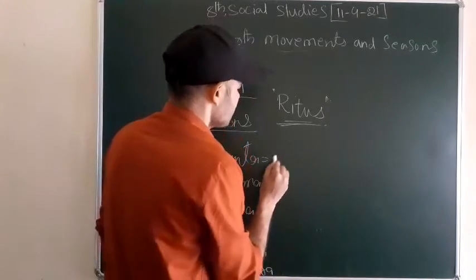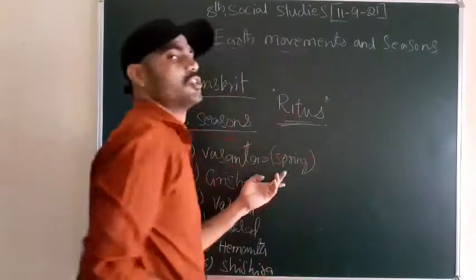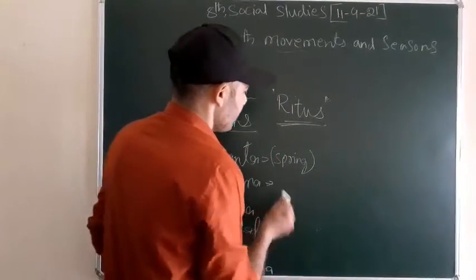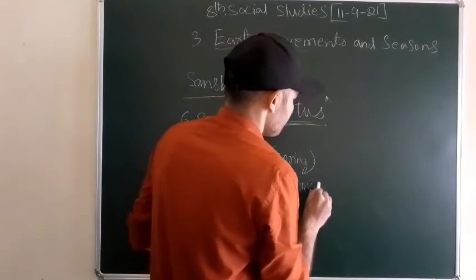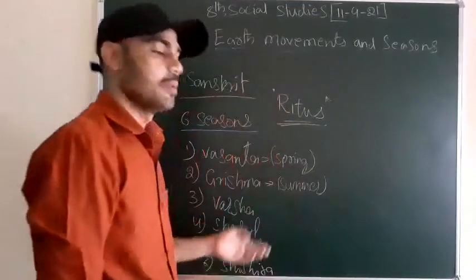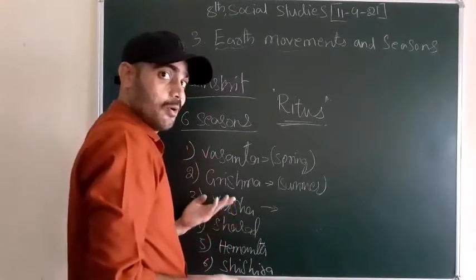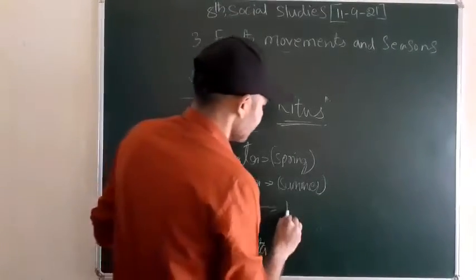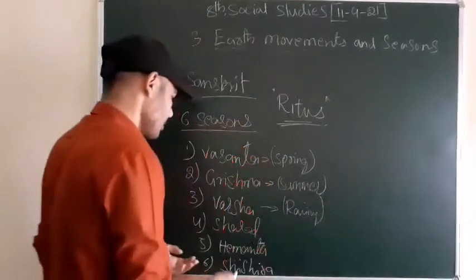This Vasanta means spring. Which season, Nana? Spring season. Grishma means summer. Varsha means rainy season, or you can say the monsoon, right?